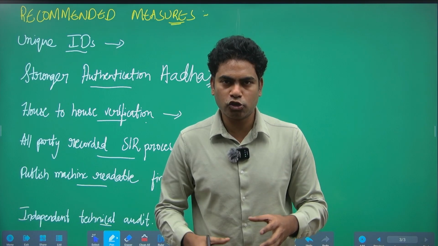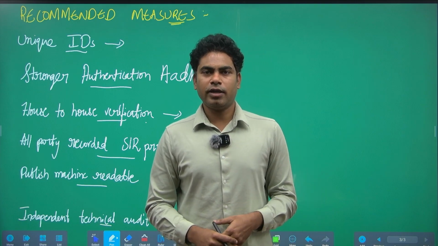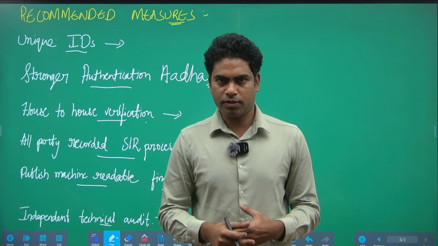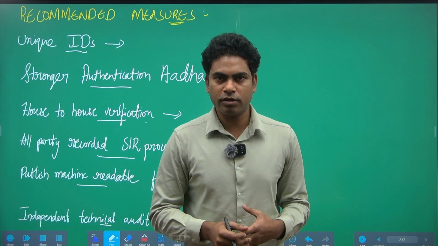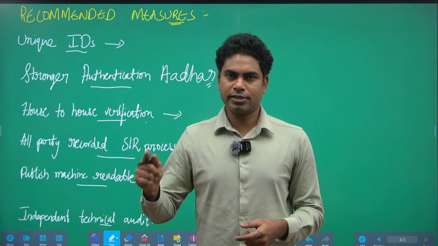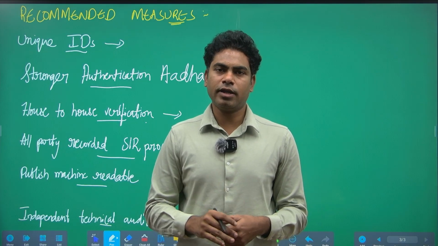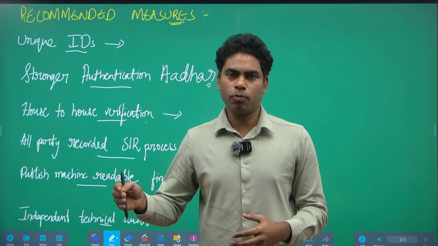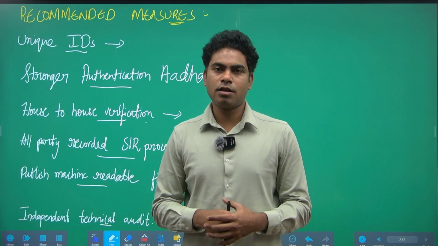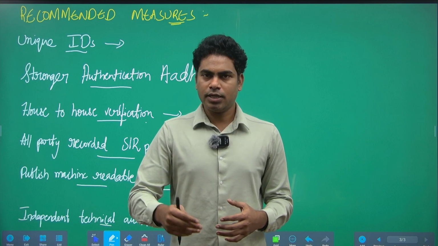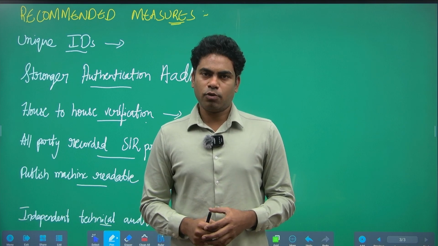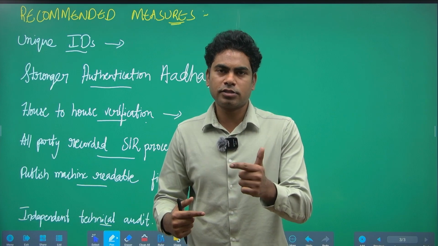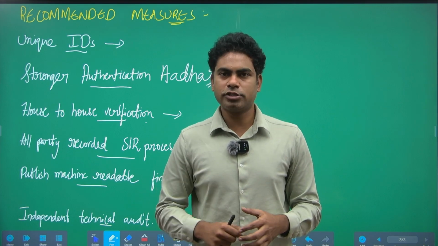All these processes have to be done to ensure our election processes are trustworthy to all the parties and the people of this country. So these changes are definitely important rather than carrying out the SIR exercise in a swift and hurried manner as it was done in the case of Bihar. We have sufficient time. We have to do it in a slow, step-by-step manner. Then only we could ensure the integrity of the election processes in our country and bestow the trust that has been posed to the Election Commission of India in the past and restore its glory.